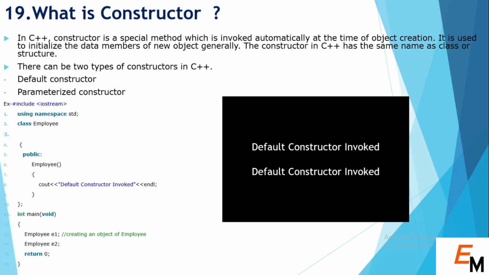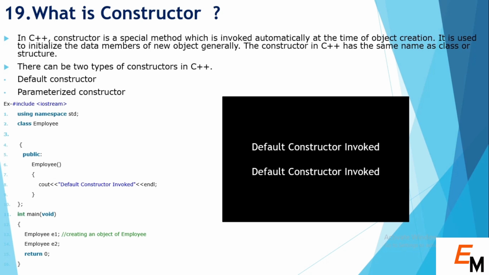If you talk about the code of a constructor, you can see here we created a class called employee, and inside the class we created a constructor with the same name as the class name, and we print "default constructor invoked". Inside the main function we created an object e1 of the employee class, and when we created our object, the constructor is called, and the block of the constructor is executed, like "default constructor invoked".